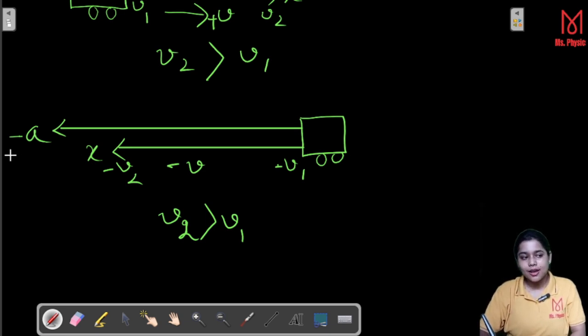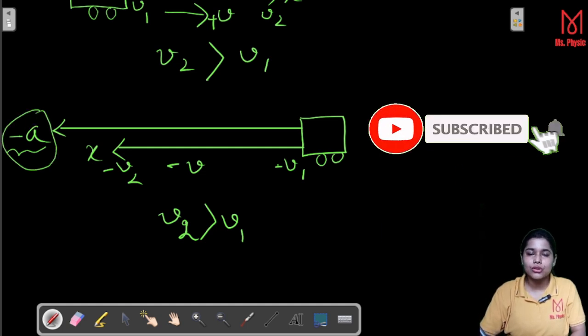Now here you see, though the acceleration is negative, it is not deceleration. That negative sign indicates only the direction of the axis. But here the acceleration always has the tendency to increase the velocity of the car along the negative x-axis. That means negative acceleration does not always mean deceleration.